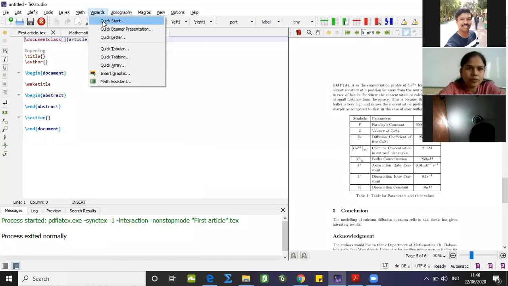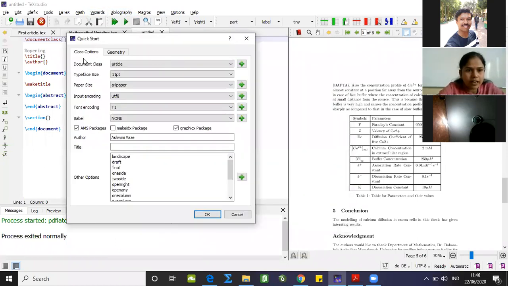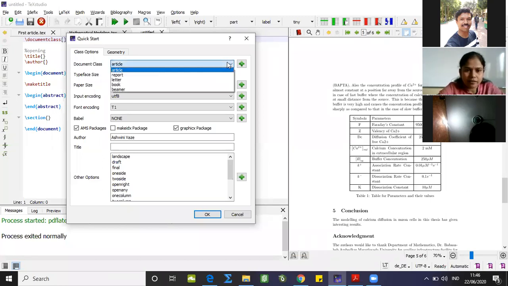Let me elaborate with a quick start. Now from this quick start, we are having class options. One is the document class. So we are selecting that as an article. And we are having different classes over here: article, report, letter, book, or beamer. This is just like I explained to you with the coffee example. If I wish to prepare coffee, if I wish to prepare roti, all of these different categories we can prepare in our brunch or lunch, etc. So each of these is a kind of class. So in LaTeX also different classes we are having in terms of article, report, letter, book, or beamer.